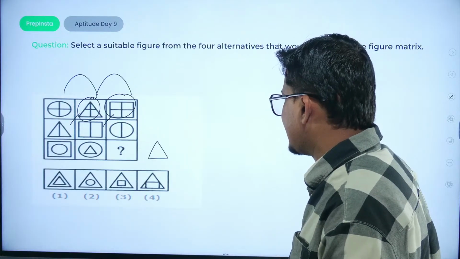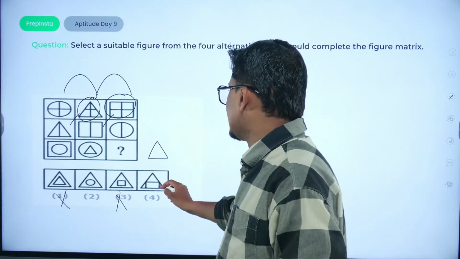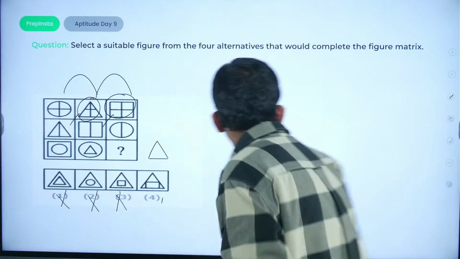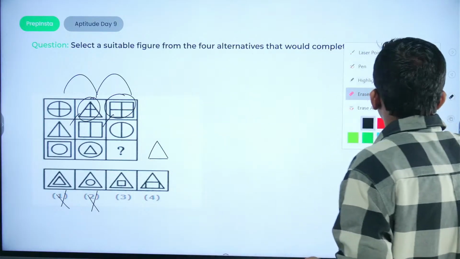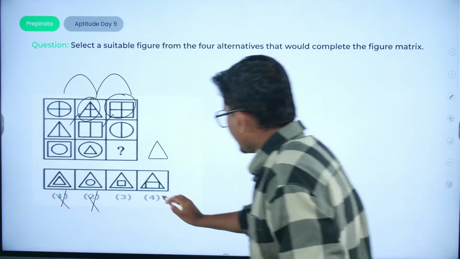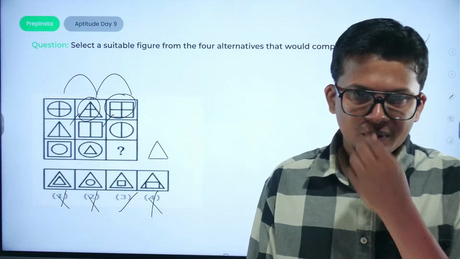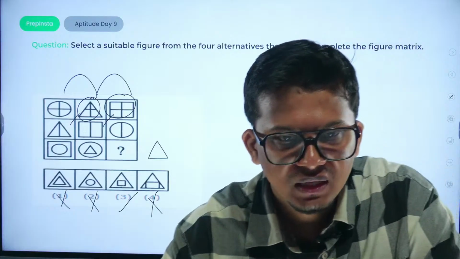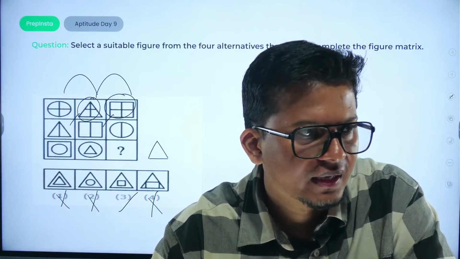So what would be the right answer? This would be the wrong answer. This would be the wrong answer. Okay, these two are sharing the same basis. So this would be the wrong answer. And in the fourth diagram, they both are having the same basis. So the right answer would be option number 3. Okay, yeah. Drishika was the first one to give the right answer. Then Rising Phoenix, Hemant and Ankita Paul. Correct.